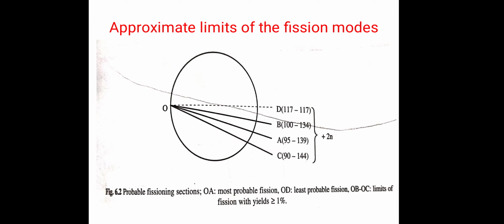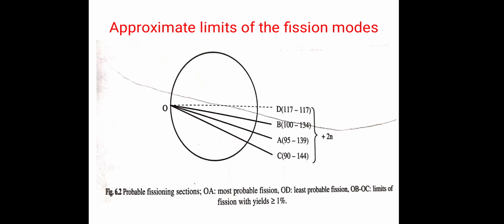So these are the approximate limits of the fission modes. Now OA represents the most probable fission, while OD represents the least probable fission.